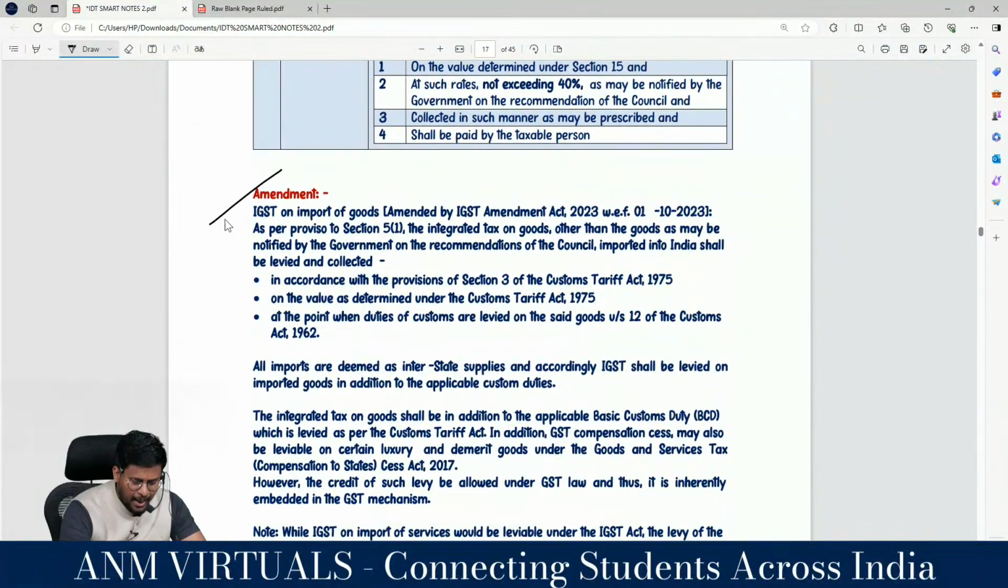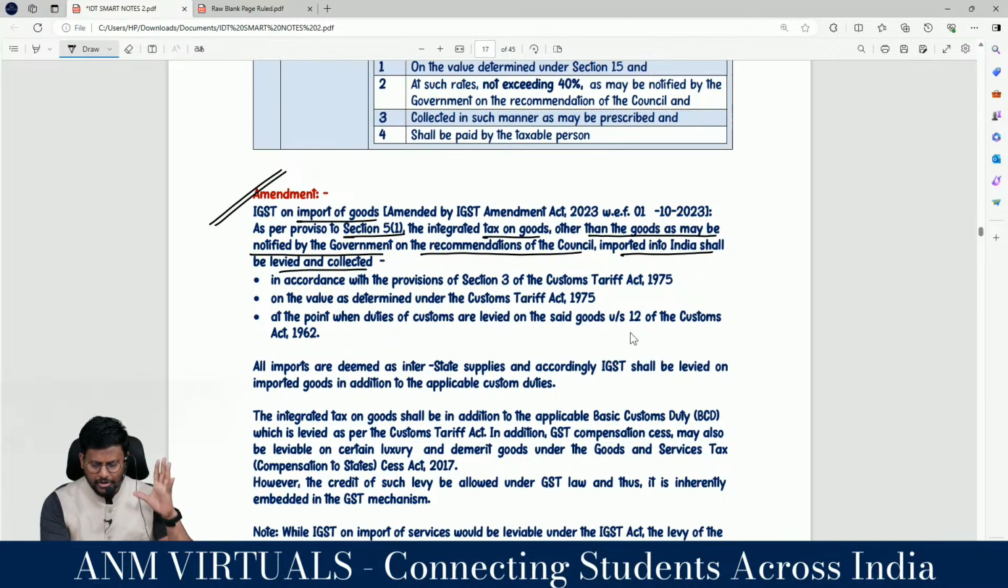I already highlighted the amendment under section 5 subsection 1 which is very important, which we have already done. IGST on import of goods. As per the proviso to section 5(1), integrated tax on goods other than the goods as may be notified by the government on the recommendation of the council imported into India shall be levied and collected in accordance with the provisions of section 3 of the CTA. Section 3 of the CTA, and since CTA is not there in inter, this proviso is not applicable for inter.